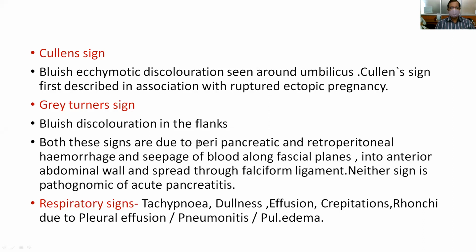Because of the acute inflammation of the pancreas, there will be hemorrhagic fluid collecting around the pancreas as well as in the retroperitoneal area. This gradually spreads along the fascial planes into the anterior abdominal wall. That's why the patient will have discoloration in the flanks and also around the umbilicus. But both signs are not pathognomonic of acute pancreatitis, and they may or may not be present in a case of acute pancreatitis.